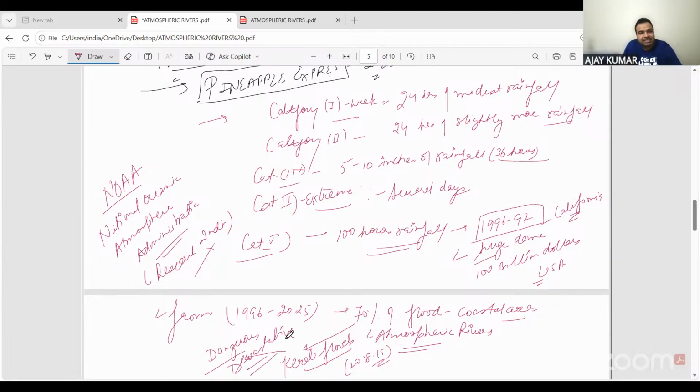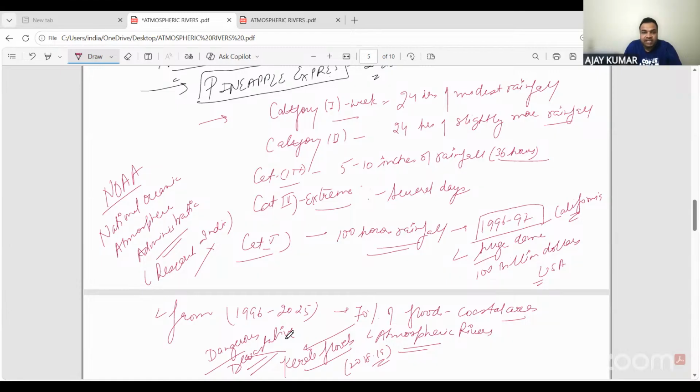Okay. So, like cyclones, Pineapple Express is also a climatic phenomenon. Here, warm water evaporates, and mainly the crux of this is that water is evaporating from the tropics, and the same water is being transported toward the mid latitudes. Because of huge, intensified global warming, a lot of water is evaporating from the oceans, and the same water is now transported under the guidance of westerlies, where once it gets an orographic effect, the air ascends.